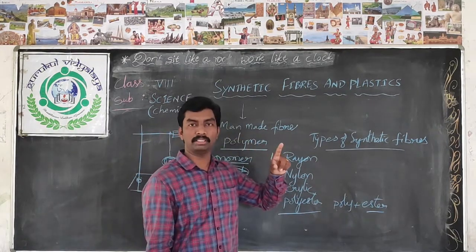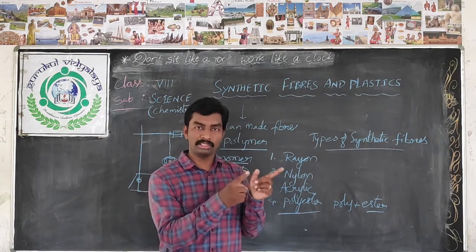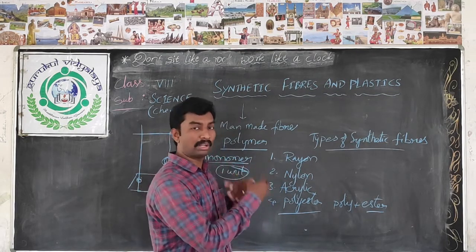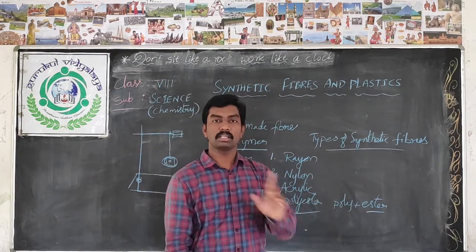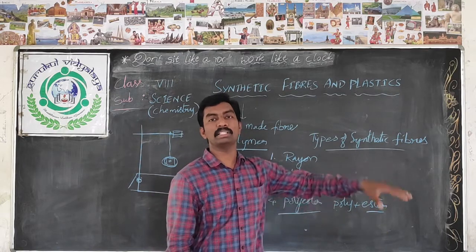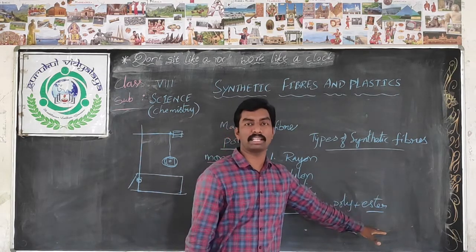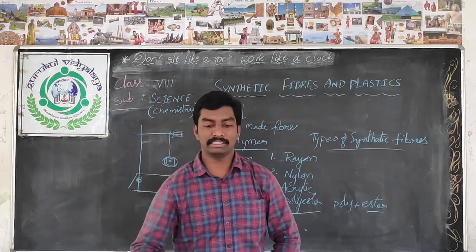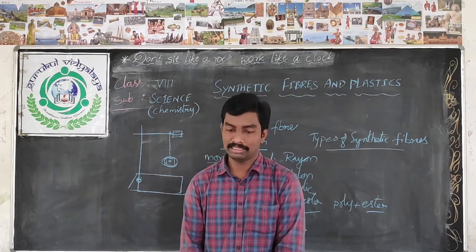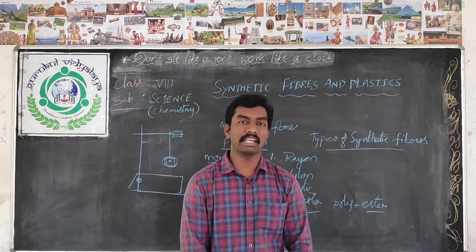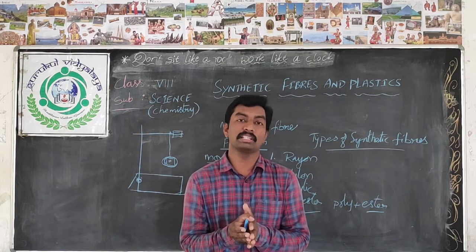How are we calling it here? Mer means one unit, mono means one small unit. Monomer, one unit. So polymer means many units. Ester means one unit, and polyester means many units of ester, so that as a large single unit we get polyester. It is one of the synthetic fibers which is used in our daily life. Generally, esters are chemicals which are used to give fruits a good smell.